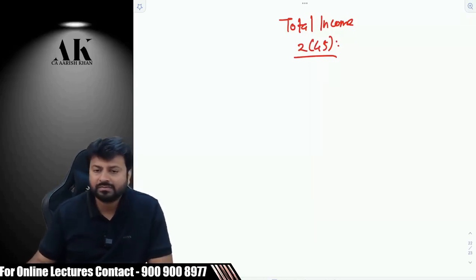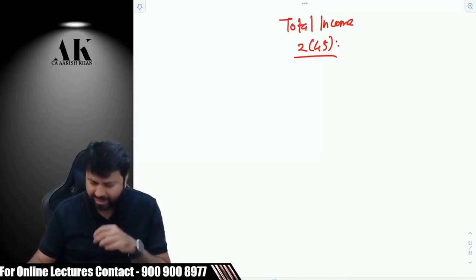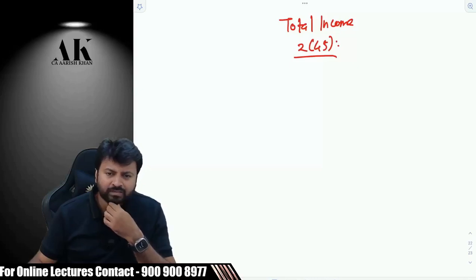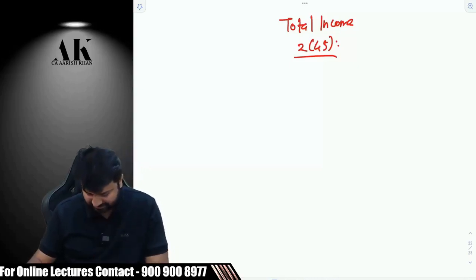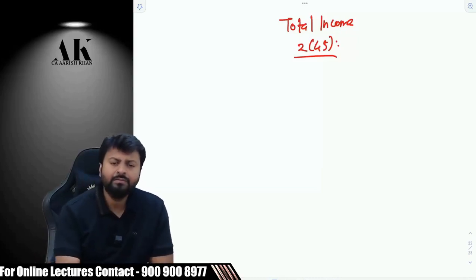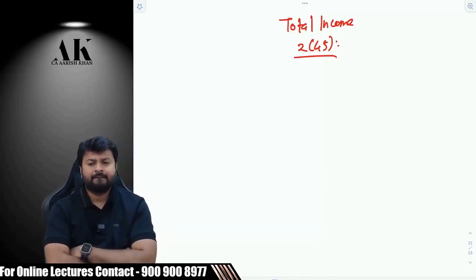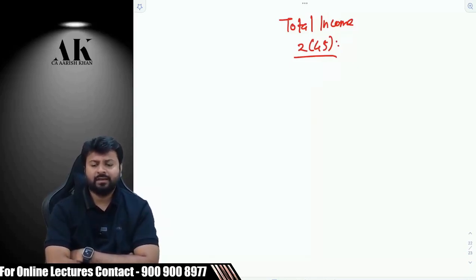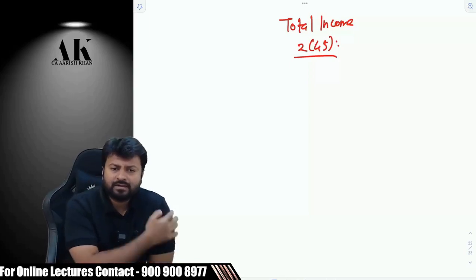What is total income? Palani has said that all incomes under the 5 heads are total income. Okay, fine, but that is not a complete answer, Palani. Anything else? Anything better than this? Gross total income excluding the deductions under Chapter 6A. Okay, your answer is correct but not complete. It's partially correct.